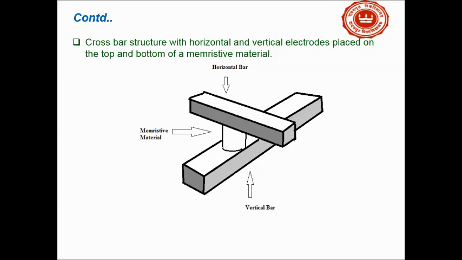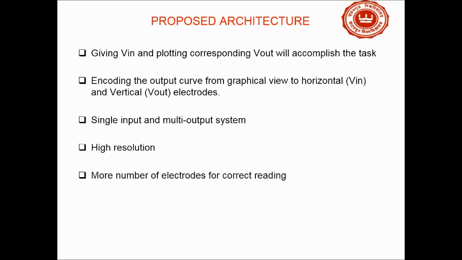As shown here, in the crossbar with horizontal and vertical electrodes, a memristive material is placed in between them. That memristive material implies a change in the state of the resistance, which implies a change of state of the output signal and its polarity.